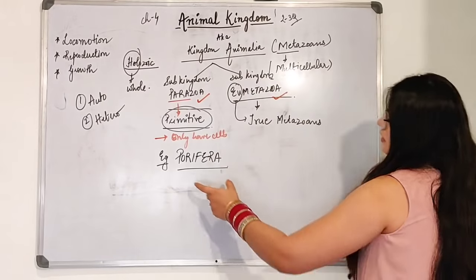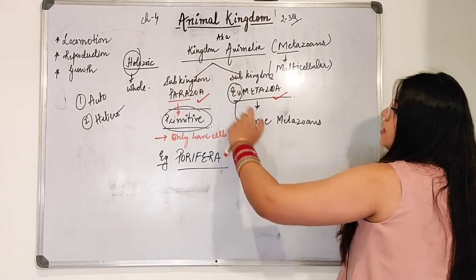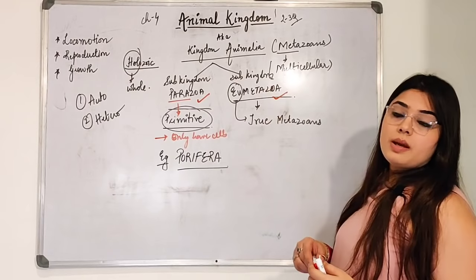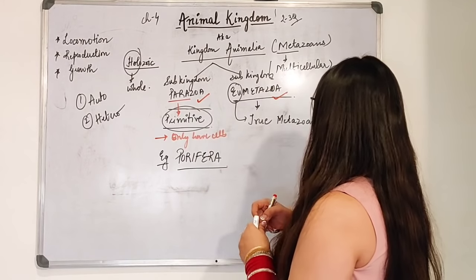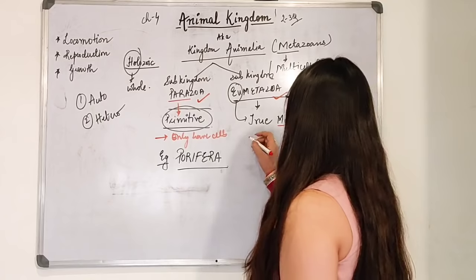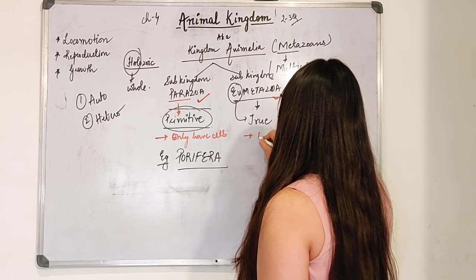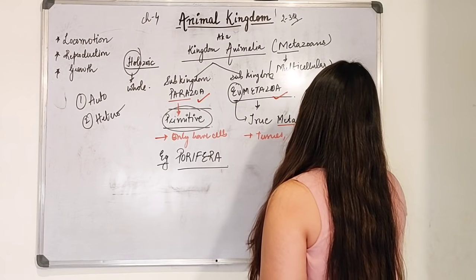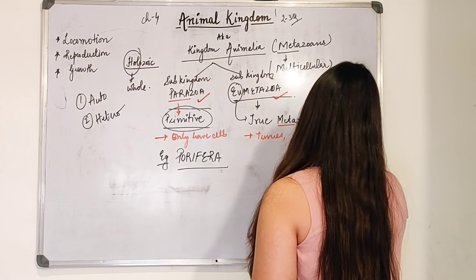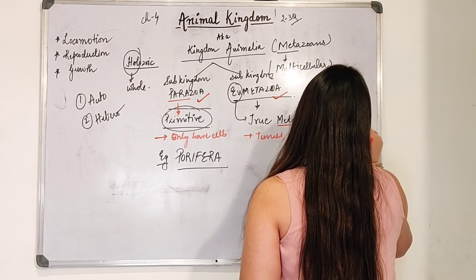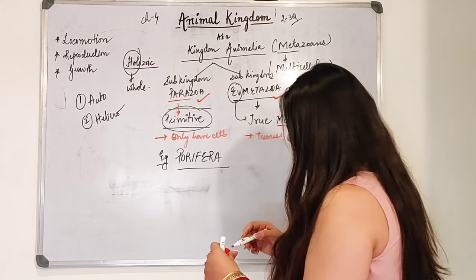Porifera will be coming here as the example in Parazoa. Whereas if I talk about Eumetazoa, beta, what will be the examples? They have true multicellulars, right? That means they have tissues, they have organs, they have organ systems, right? So which phylums will be coming here?